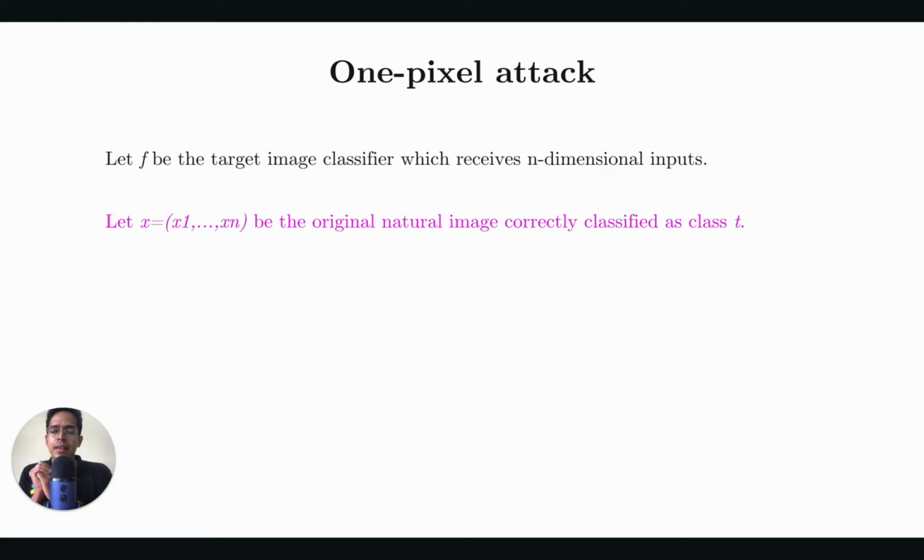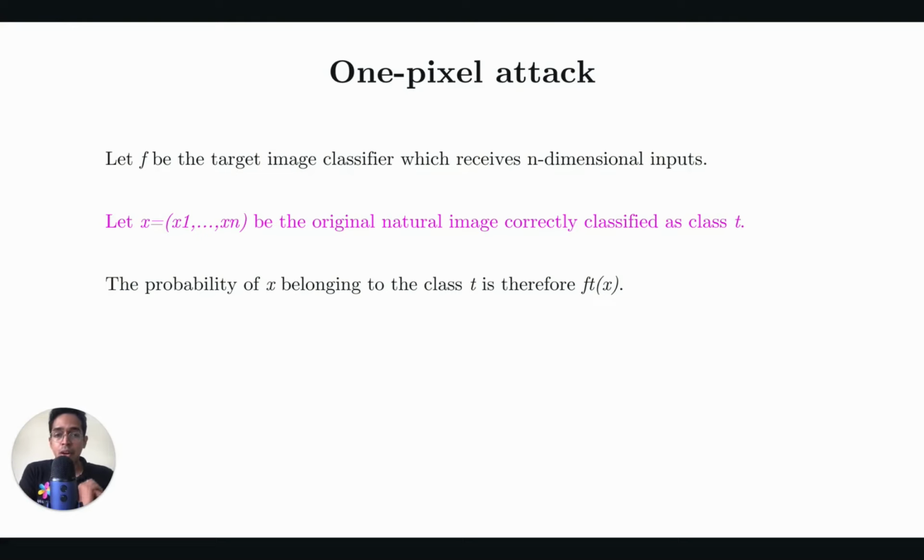And let's say the target image classifier F classifies this input image X into a class T. Then we can define the probability for X to belong to the class T as F_T of X. So F subscript T of X means the function F, which is the image classifier neural network, is classifying this input image X into class T, and the probability for that is F subscript T of X.